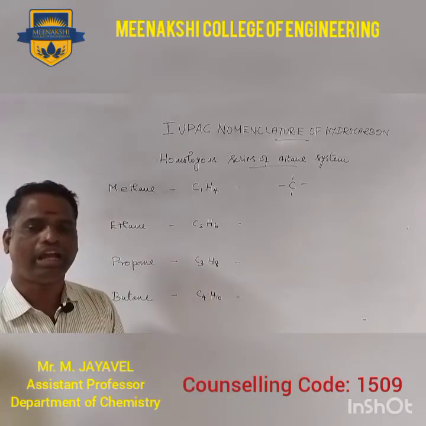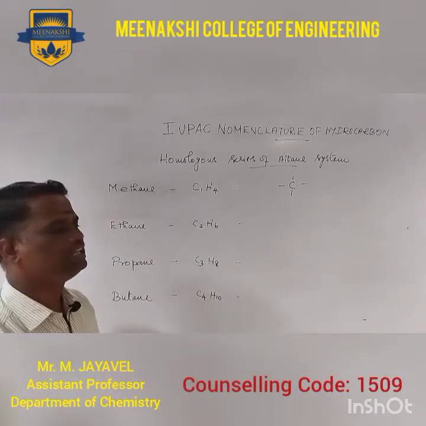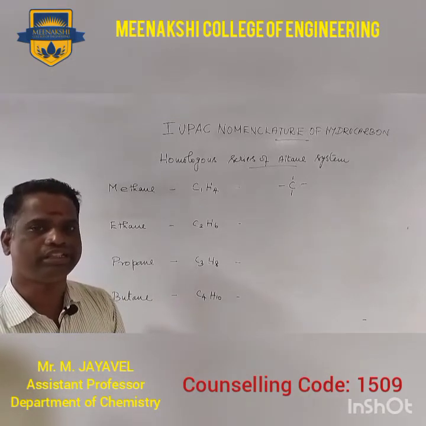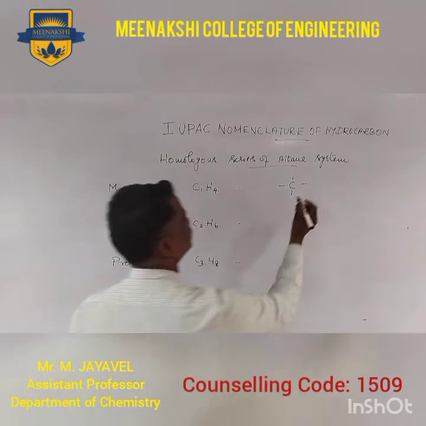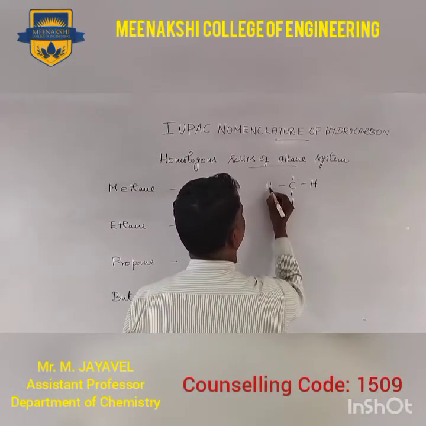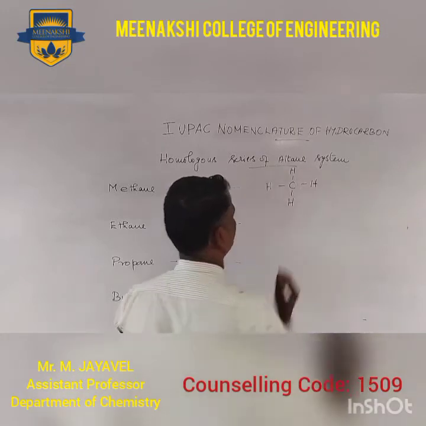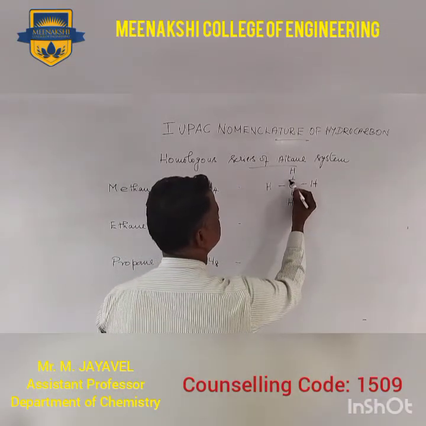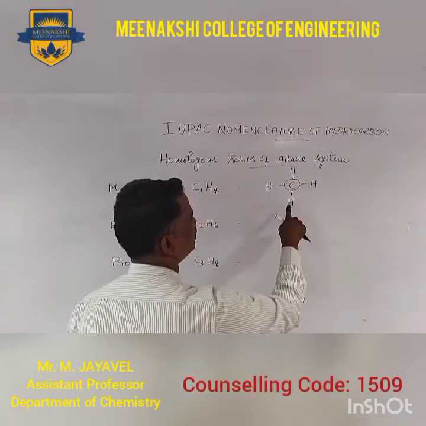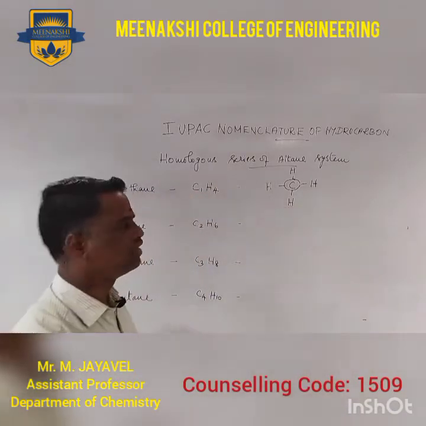Here only hydrogen and carbon: the valency of carbon is 4 and the valency of hydrogen is 1. So in CH4 the valency is satisfied: carbon has 4, and each hydrogen has one valency.